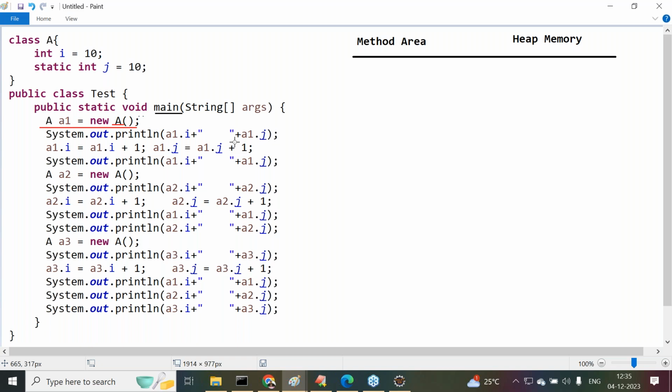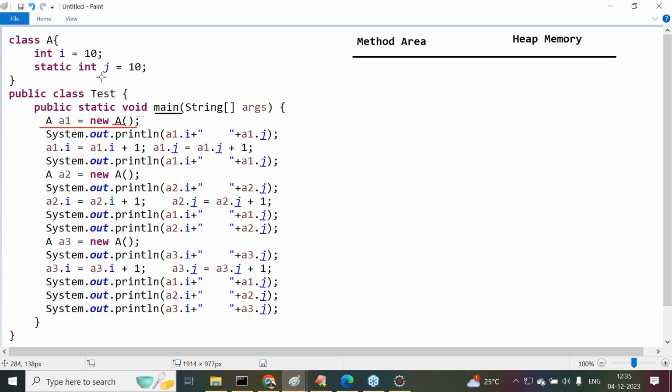At the time of loading the class bytecode to the memory, JVM must recognize all the static variables. JVM must provide accommodation for static variables inside the method area. Got it or not? First JVM has to load the class bytecode to the memory. At that time, JVM will recognize static variables of the respective class and accommodate the static variables inside the method area. So now observe carefully.